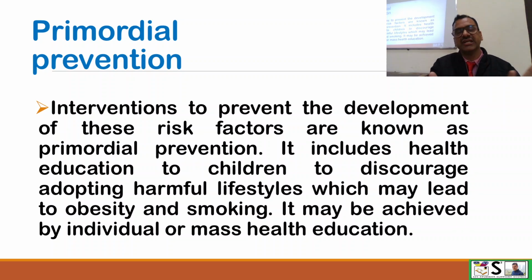So primordial prevention measures are applied much before the disease, to prevent development of risk factors.